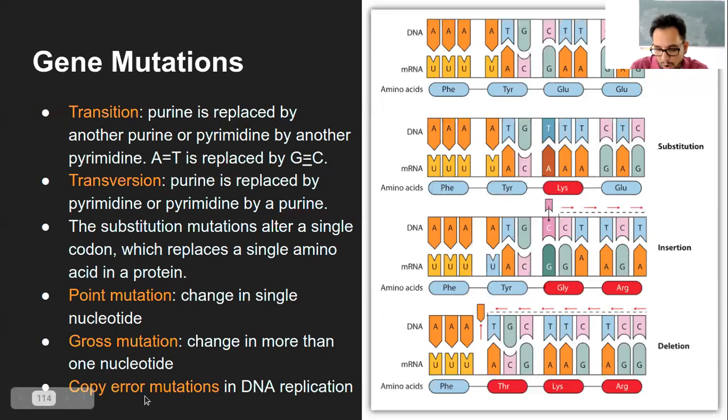And there is something called copy error mutations. Copy error is simply like if you are copying from the textbook, making notes, and you make a mistake, right? That is copy error type of mutation. Now, in the case of genetic mutations, DNA is replicated. That means a double copy is made. During the making of the copy, if a certain change happens, again, it can be point mutation or gross mutation. But if there is any error during the copying, the DNA replication process, it is called copy error mutation, right?